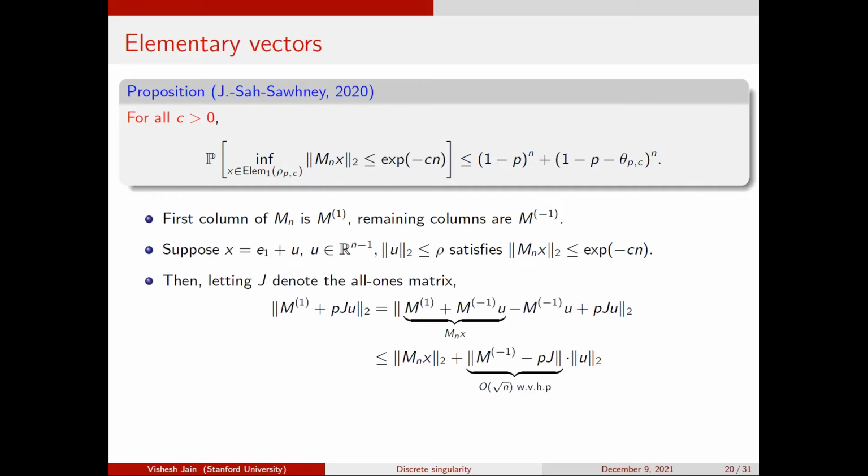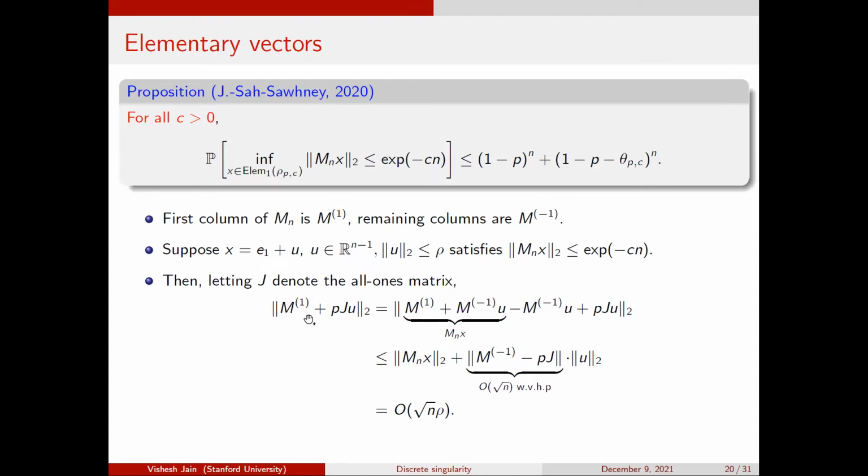So J is the all ones matrix, an n by n matrix which is 1 everywhere. If you do some manipulation, this is the upshot that you have. What did I do here? I just literally wrote down M1 plus p times J times u, where u is this vector, p is the bias of the Bernoulli, and J is the all ones matrix. This is very unmotivated right now, but let me actually do this and see what the upshot is.